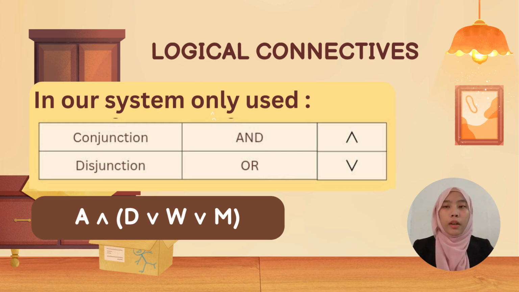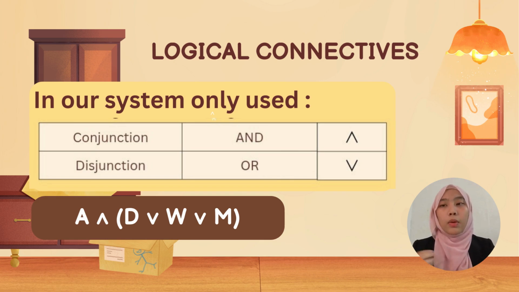For the AND operator, this symbol means both must be true. This is our safety logic. The alarm is only active if the system is armed and a breach is detected. Both conditions must be satisfied. And then for the OR operator, this symbol means at least one must be true.